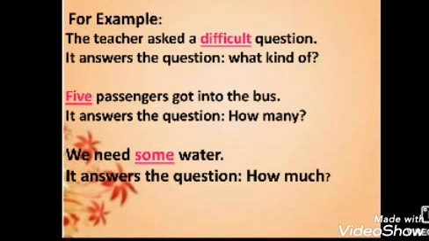Then the second example, 5 passengers got into the bus. Now if we ask the question how many passengers got into the bus, we'll get 5. So 5 is an adjective here. We need some water. Now again we will ask the question, how much water? Some water. So you can see how we can easily find out adjectives in our sentence by putting these questions.